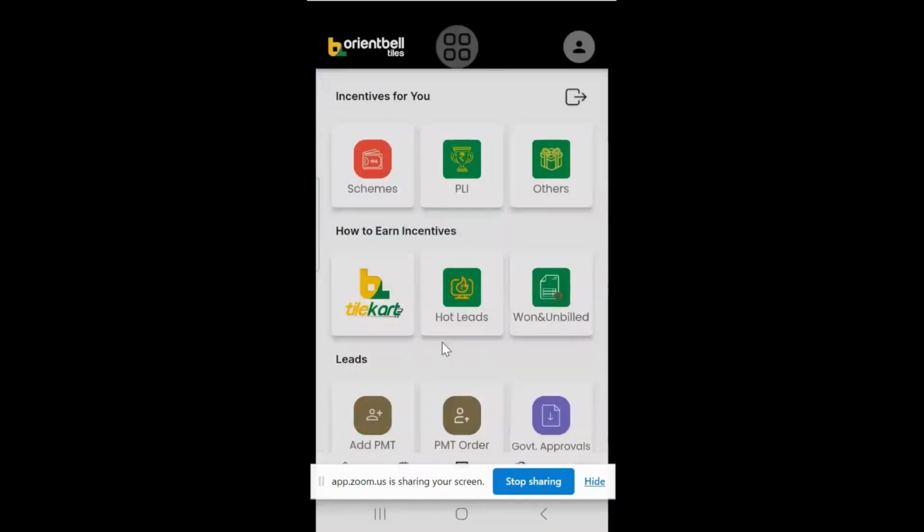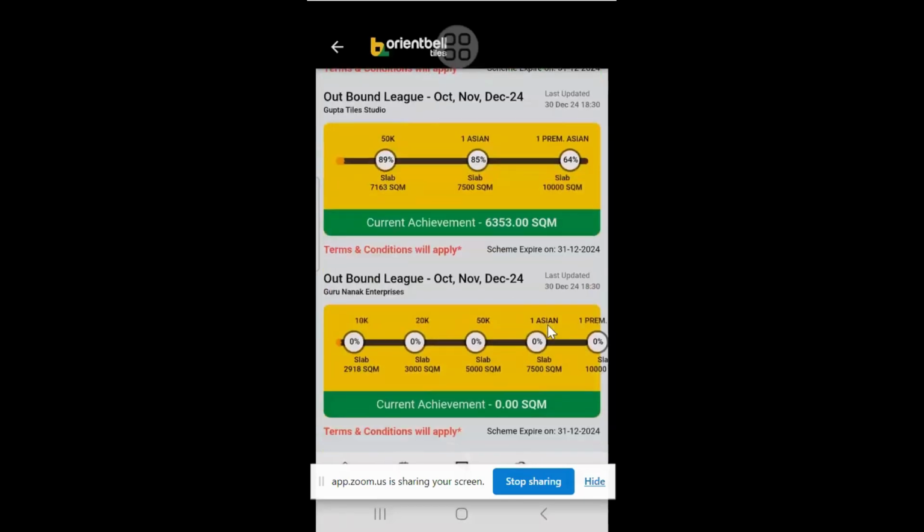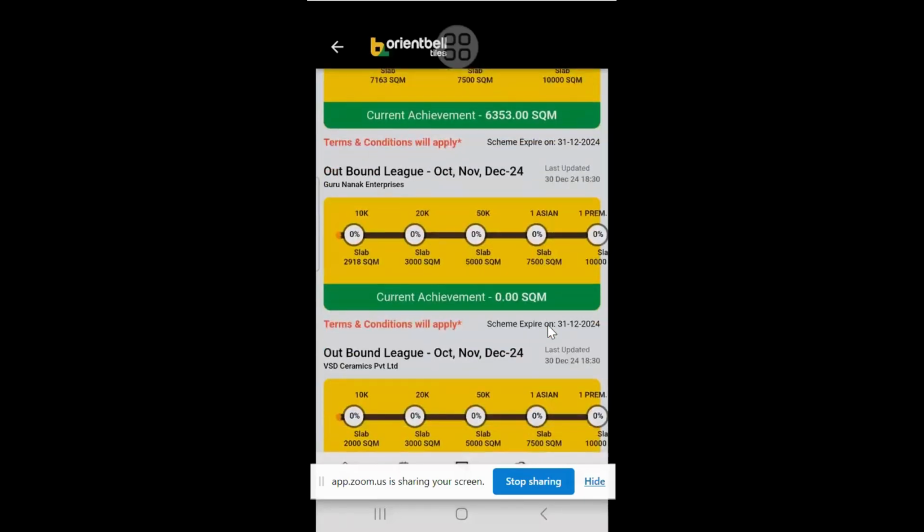Go to the main menu on the right side bottom. One is the scheme, where you can see who the dealer is, what the scheme is, and where they have reached. If there are three targets and the first two are done, and the third they are nearby, you have to take extra effort, visit the dealer and make them achieve this scheme, which will help you do more business.